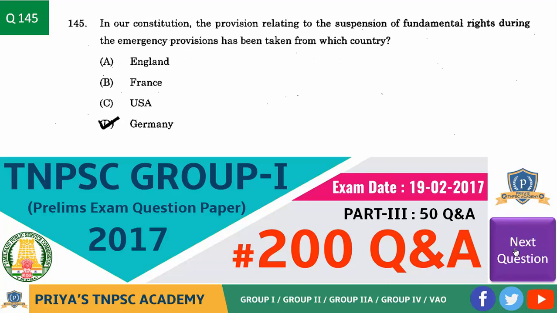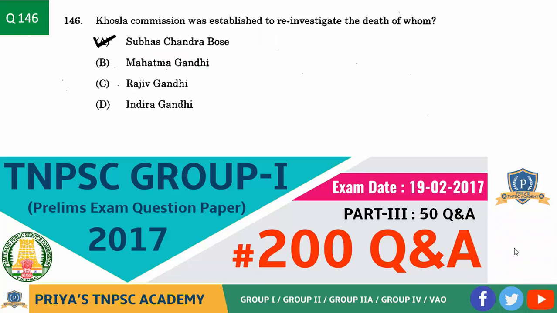In our Constitution, the provision relating to the suspension of fundamental rights during the emergency provision has been taken from which country? Answer is option D, Germany. Next question. Khalsa Commission was established to reinvestigate the death of whom? Answer is option A, Subhash Chandra Bose.